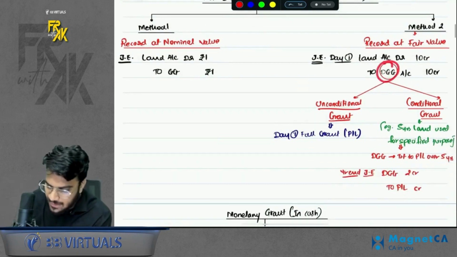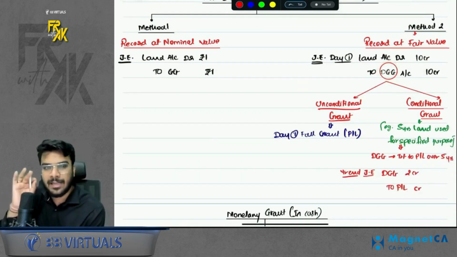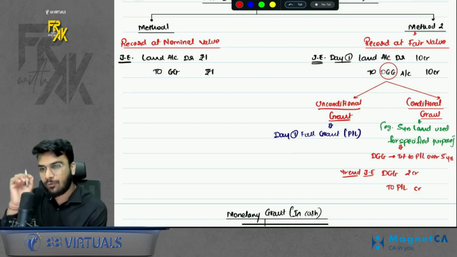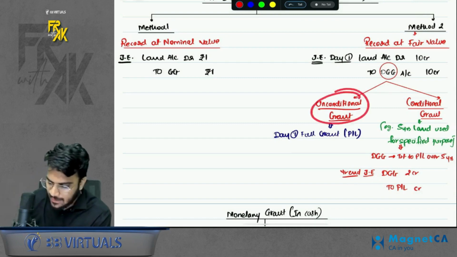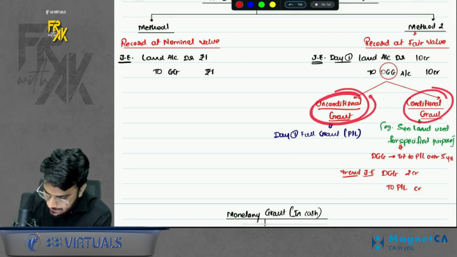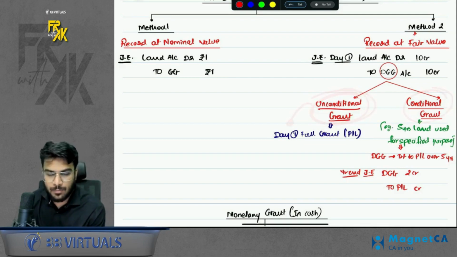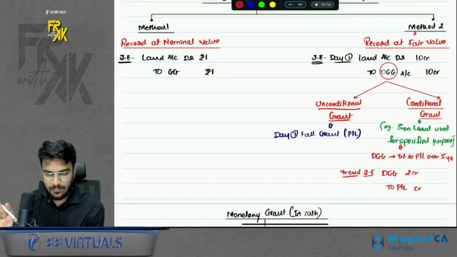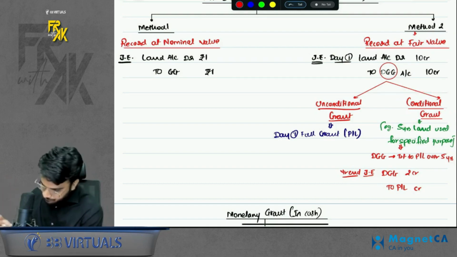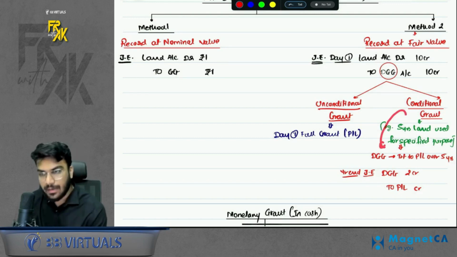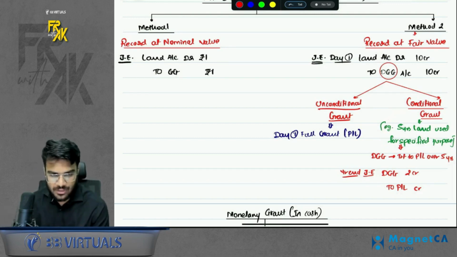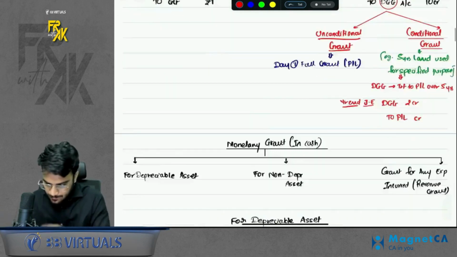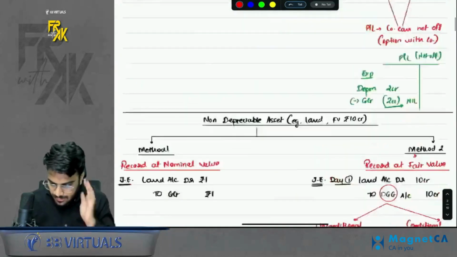So the treatment of DGG in case of a non-depreciable asset depends on the nature of the grant. You will have to check whether the grant is unconditional or conditional. If the grant is unconditional, the full grant will be transferred to profit and loss on day 1 itself. Unconditional means no conditions are attached to the grant. And if the grant is conditional, in that case, you will transfer the government grant over the period of conditions. Let's say the conditions are of 5 years. So you will transfer the grant over a period of 5 years. Simple. Let's proceed. This was a non-monetary grant.